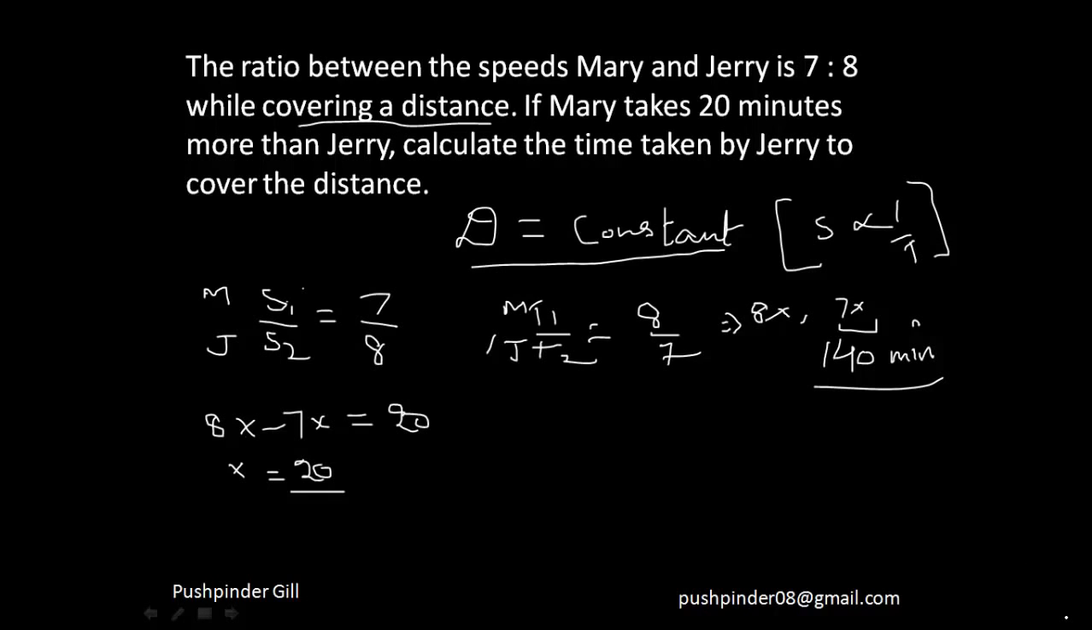So you see how the question became very easy. You could have calculated this question in your mind because it's so easy. The ratio of the speeds is 7:8, so the ratio of time is 8:7. Mary takes 20 minutes more, that means 8x minus 7x, that means x is equal to 20 minutes. And the time taken by Jerry is 7x. So Jerry takes 140 minutes to cover the same distance. Right? So I hope everyone understood the simple concept.